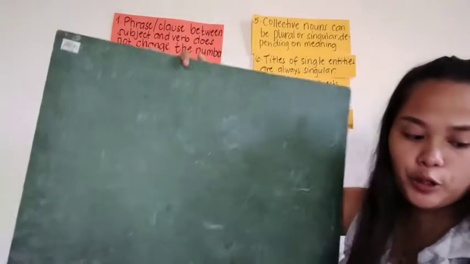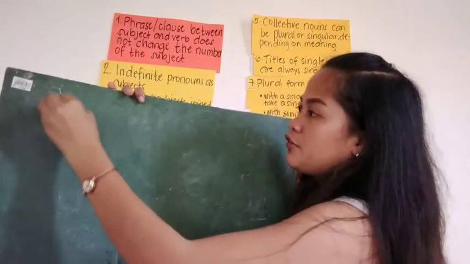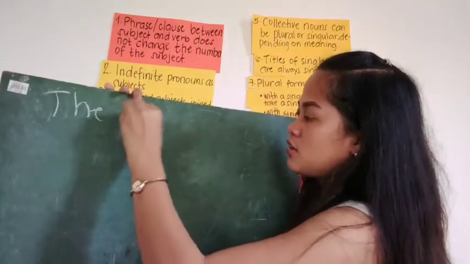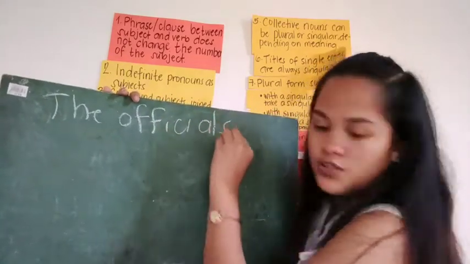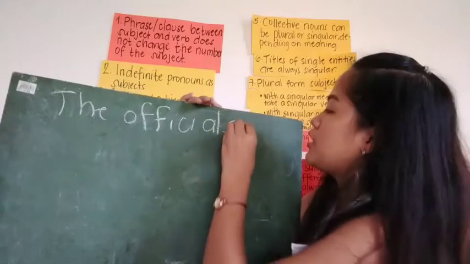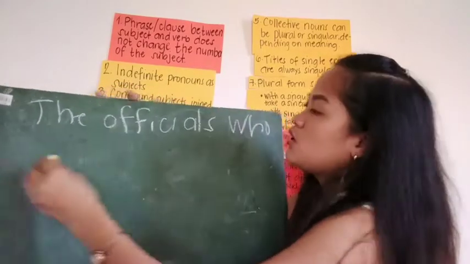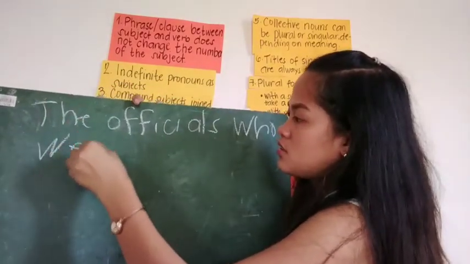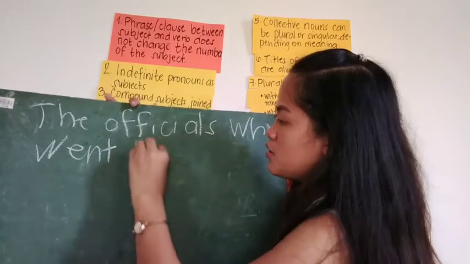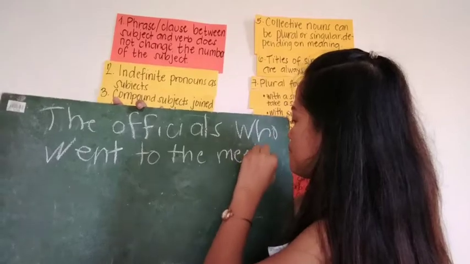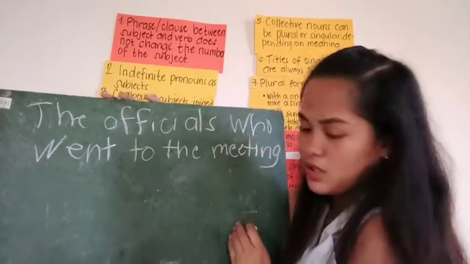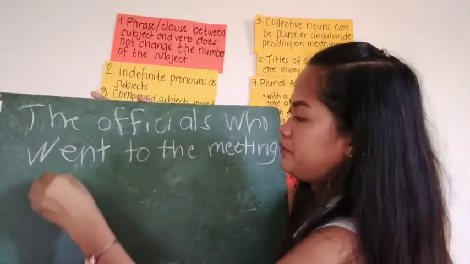For example: the officials who went to the meeting were bored.